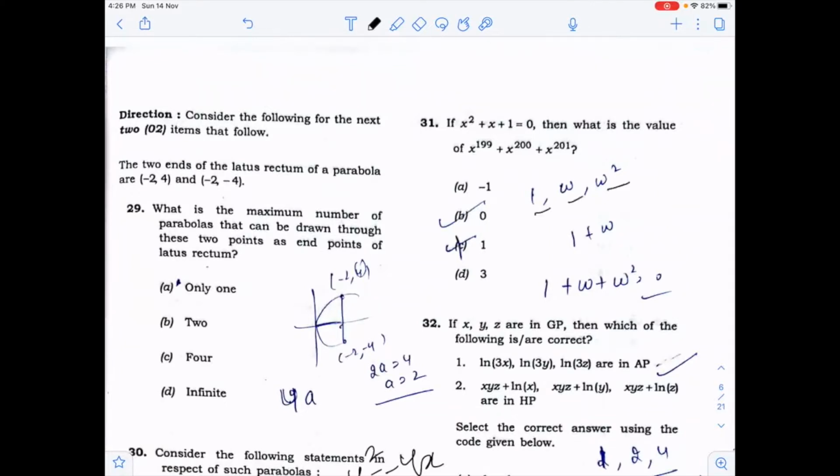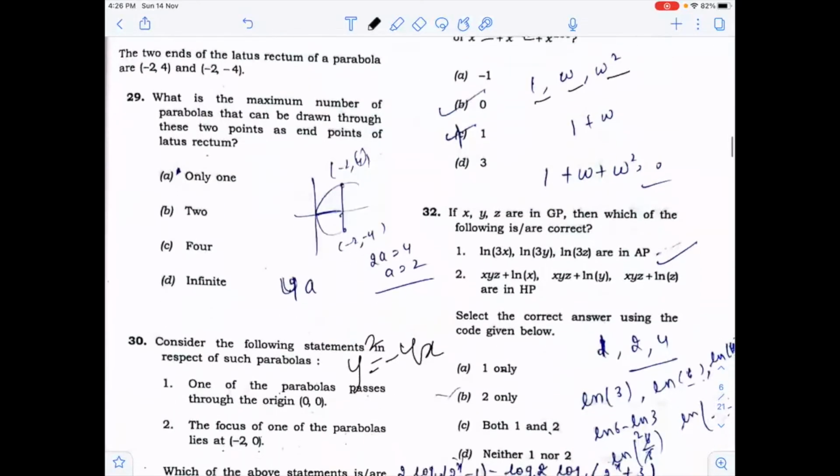Now the next one is, if you solve this quadratic equation, you will get the roots 1, omega and omega square. And if you know the result, the value of omega will repeat itself after 3. So you will divide the powers by 3. So you will get the result 1 plus omega plus omega square. That will come out to be 0.